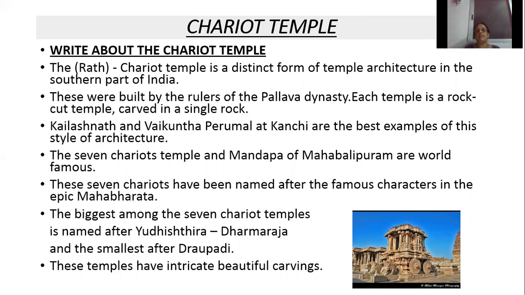Which two temples are world famous? The seven chariot temples and mandapa of Mahabalipuram are world famous, and these seven chariots are named after the Pandavas. Which is the biggest among these seven chariot temples? The Dharmaraj temple. Which is the smallest? Draupadi's temple. And this temple is also famous for its intricate, complex and detailed carvings.